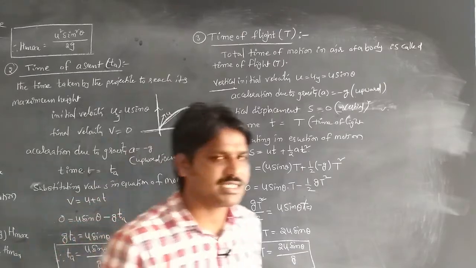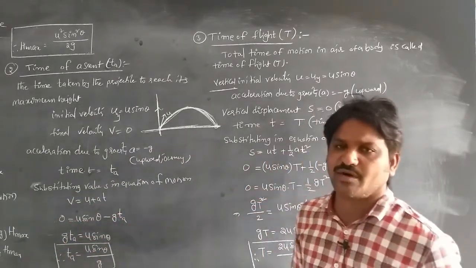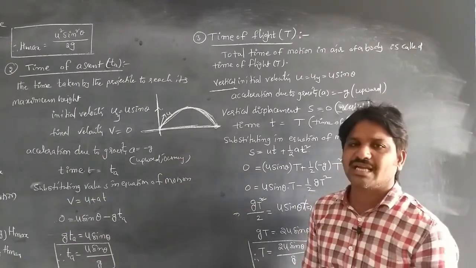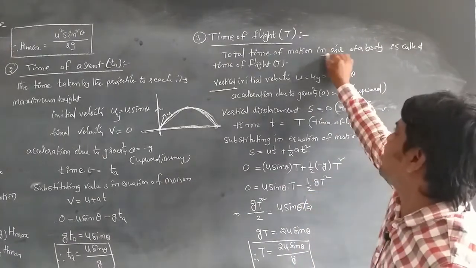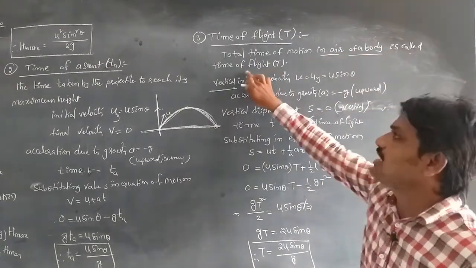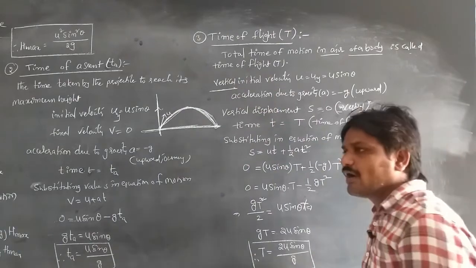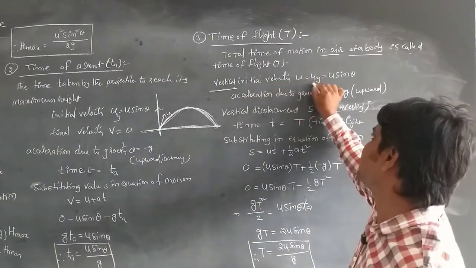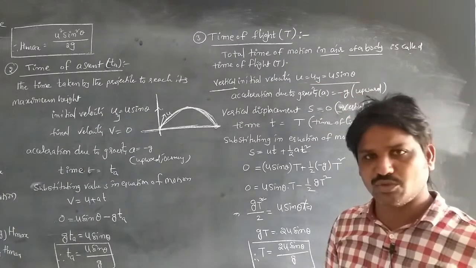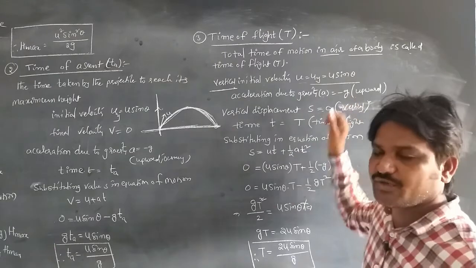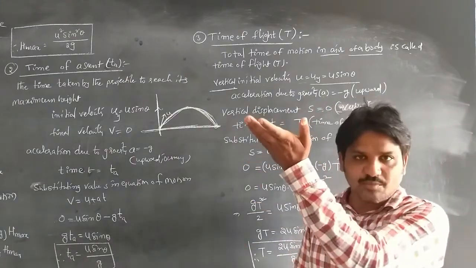Time of flight means the total time of motion in air of a body. Whenever the body is projected vertically upwards, the vertical component of initial velocity will be uy is equal to u sin theta, and the acceleration due to gravity a is equal to minus g because of its upward journey.